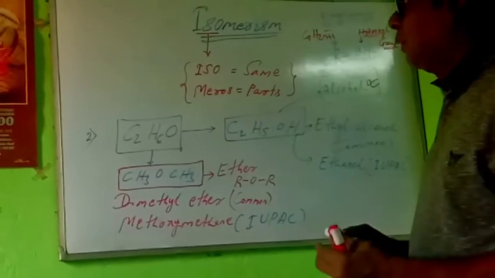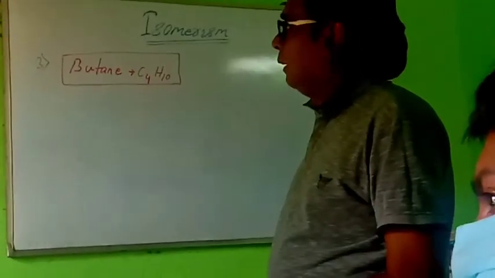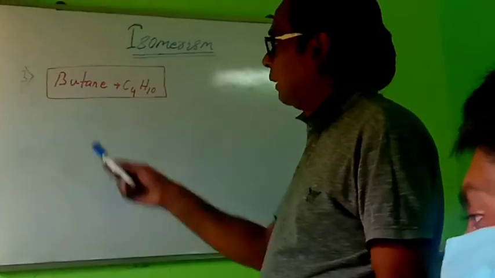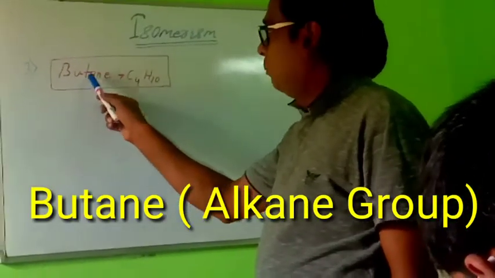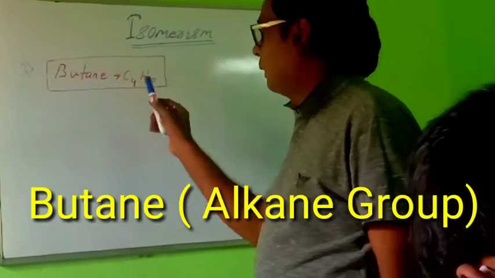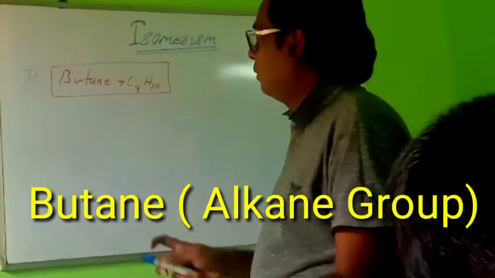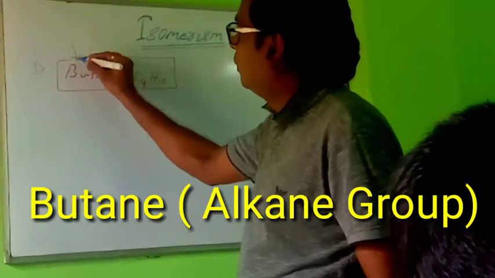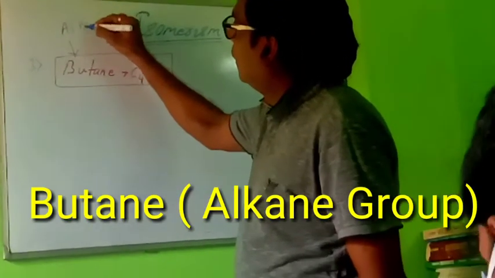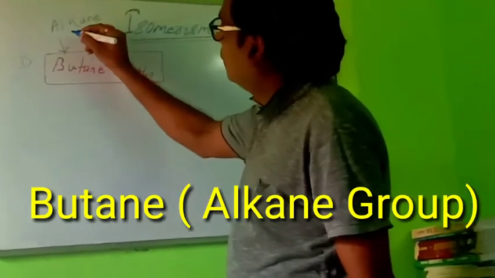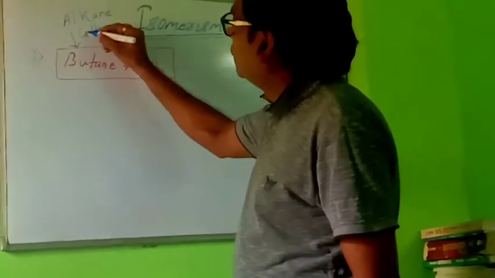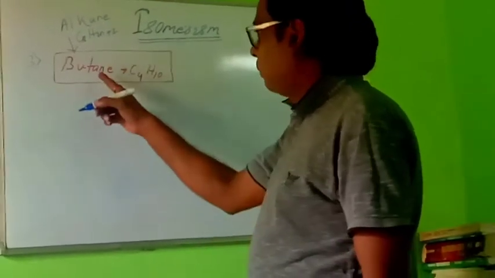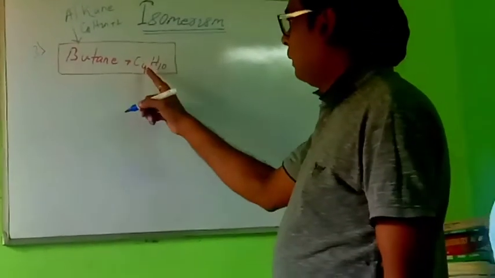Let us go to the third example. Next I am taking the third example, butane. Butane is an alkane. What is the butane formula? C4H10. This belongs to the alkane group. You know what is alkane? I have already discussed it before. The general formula is CnH2n plus 2. This one is alkane. Consider butane, molecular formula C4H10.